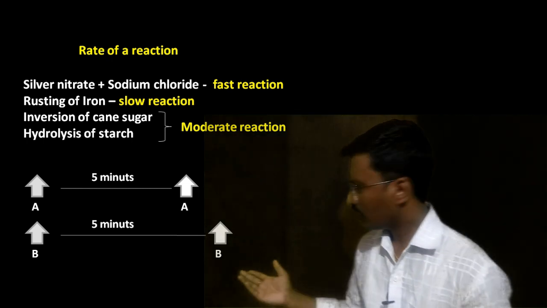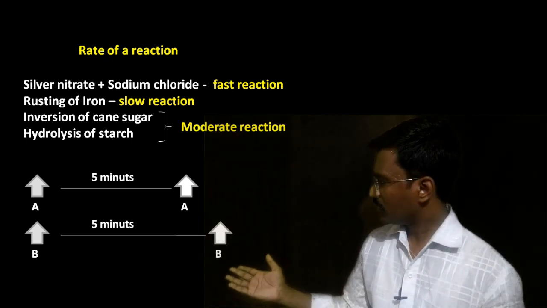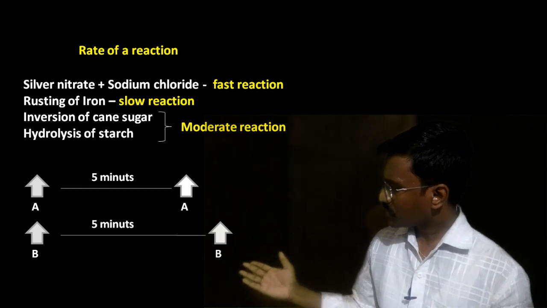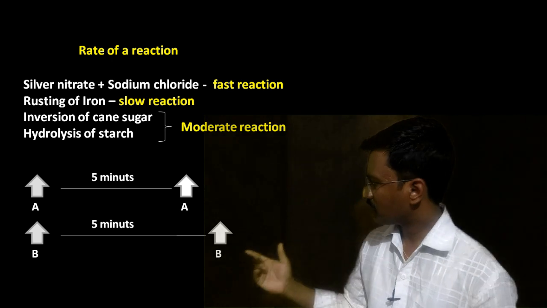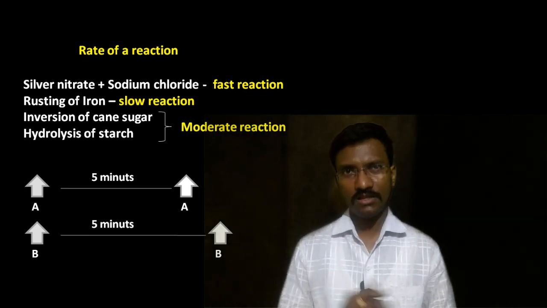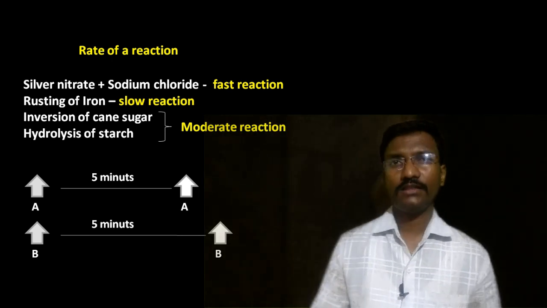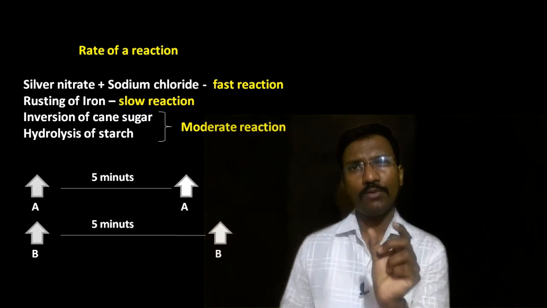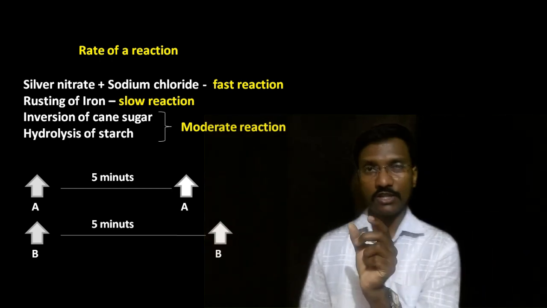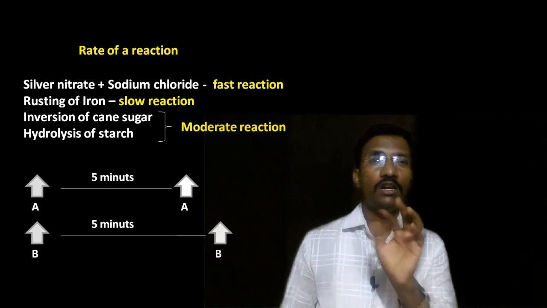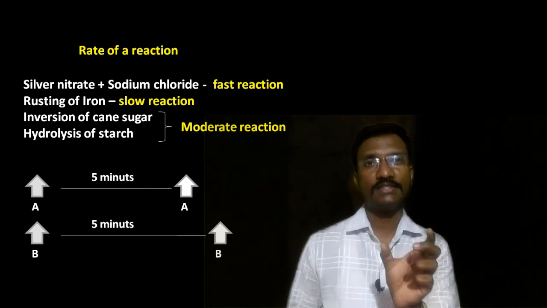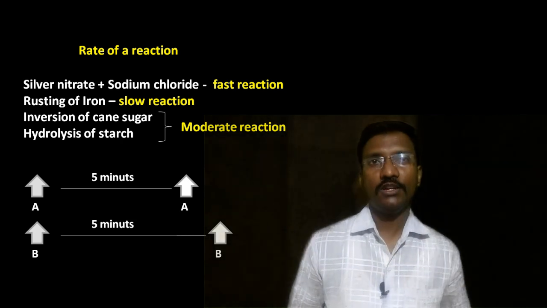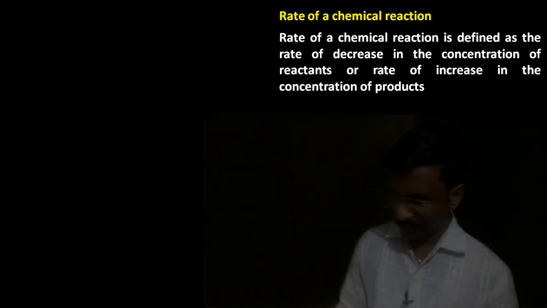It's nothing but person B, because person B covered more distance in the same time, whereas person A covered a small distance. The same thing here: in a small interval of time, how much reaction is produced from reactant to product is called the rate of reaction.